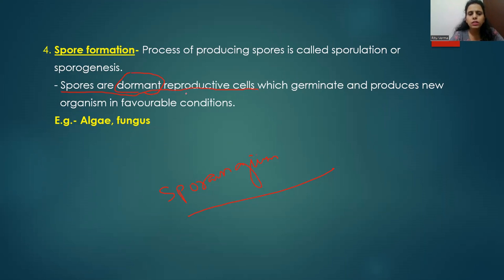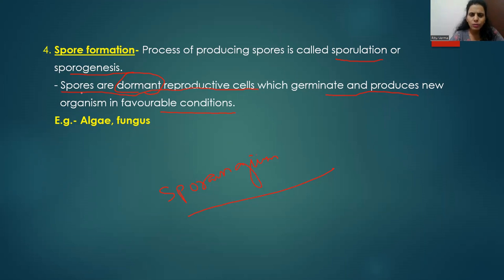So spores are dormant reproductive cells which germinate and produce new organisms only in favorable conditions, and the process of formation of spores is known as sporulation or sporogenesis.